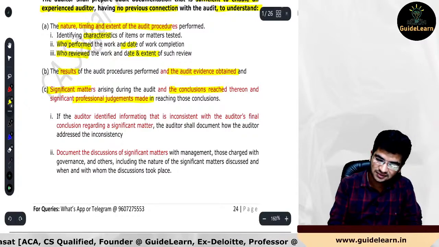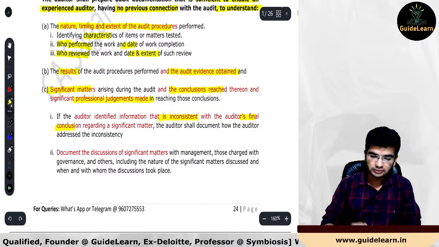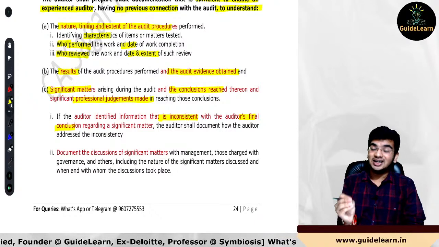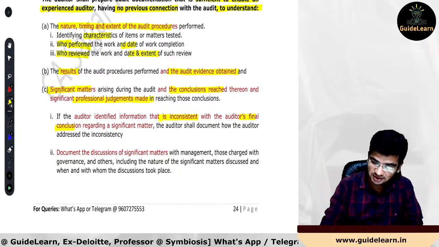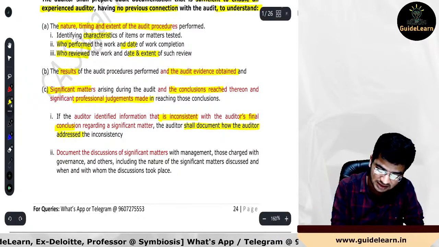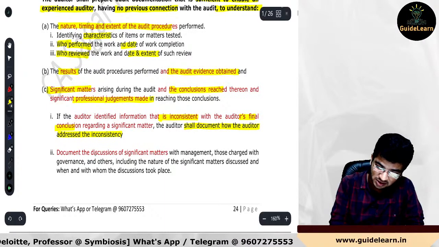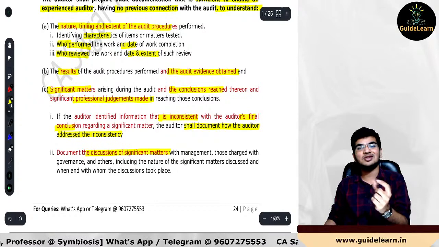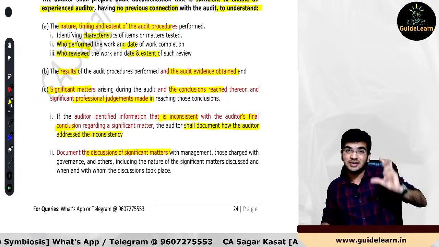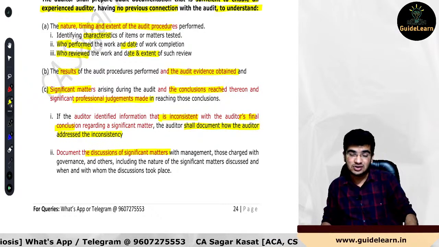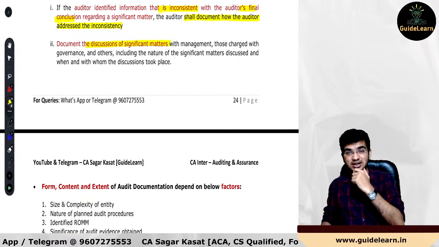If the auditor identified information that is inconsistent with the auditor's final conclusion, very important. If the auditor identified information that is inconsistent with the final conclusion regarding the significant matter, the auditor shall document how the auditor addressed that inconsistency. Very important. And the next thing, you also have to document the discussions of the significant matters with the management and TCWG. So with TCWG, you will be discussing all the matters where you find significant deficiency or significant inconsistency. That is where as per SA 260, 265.